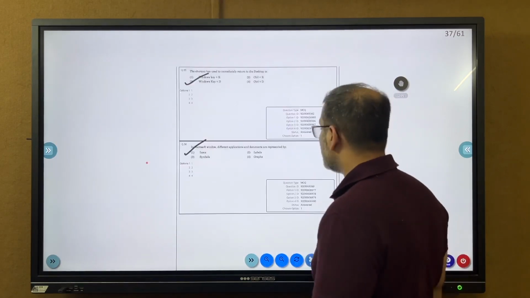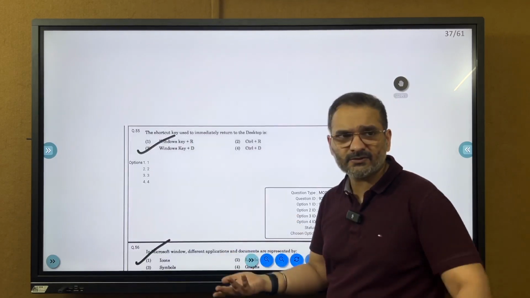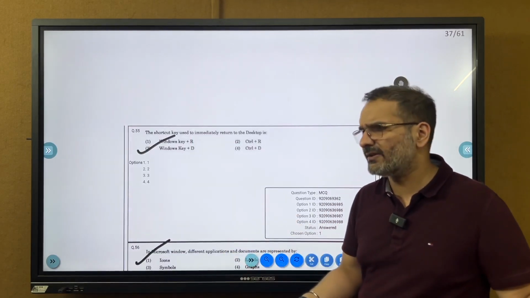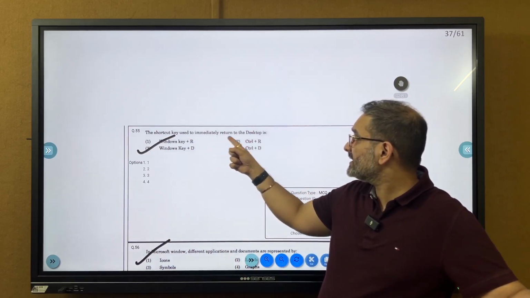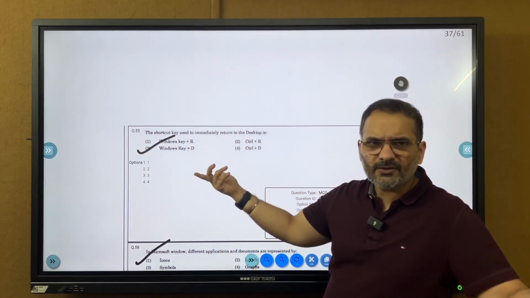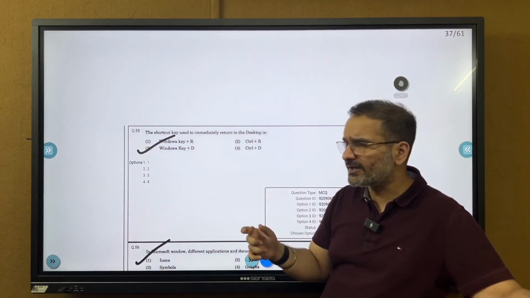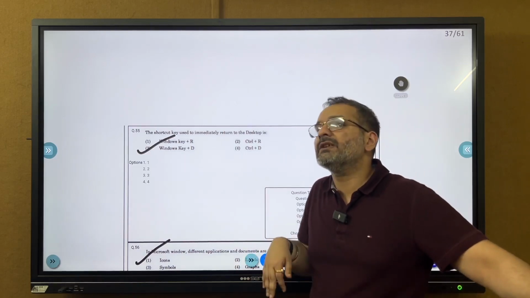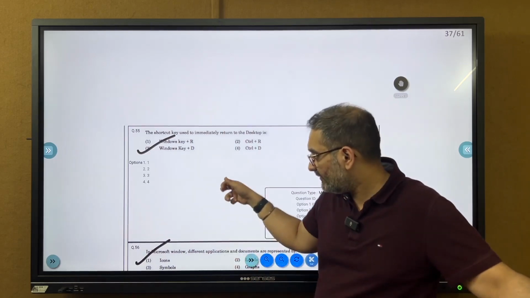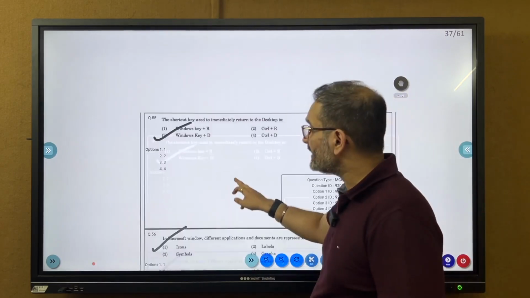Right. Standard maths questions were quite easy when I'm seeing them. It's quite easy, just that the volume of maths questions in law entrance doesn't really make any sense. Shortcut key used to immediately return to the desktop is window key plus D, desktop. This is fairly simple questions. 5 computer questions came. In PGKP 40 they used to ask 10, but this year that volume has been reduced. And in Microsoft Windows, well, you open them by icons.